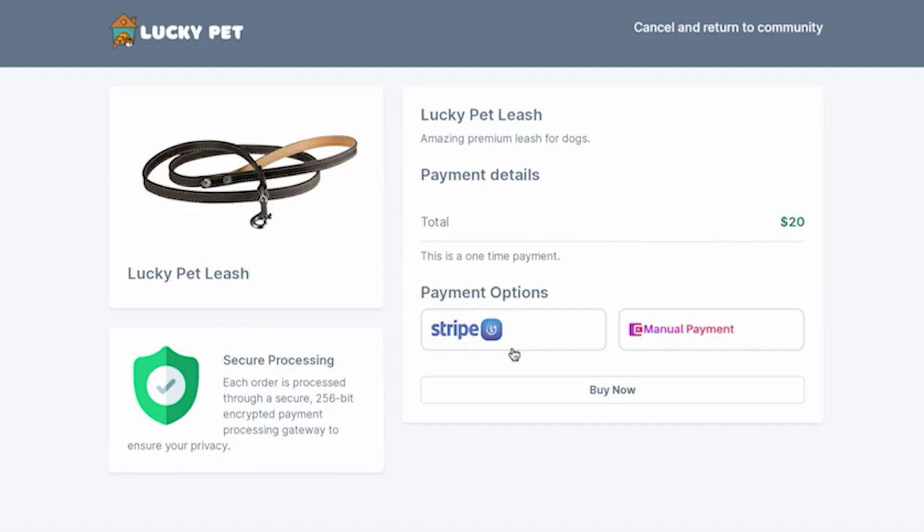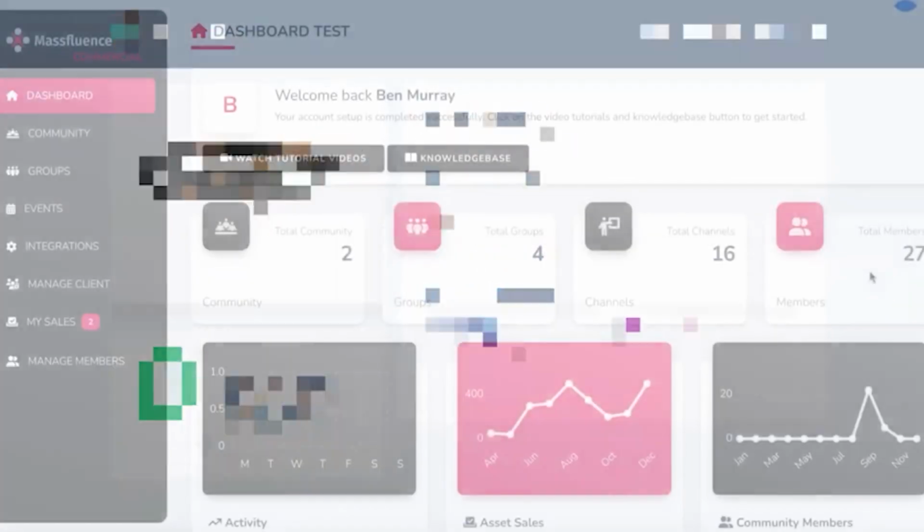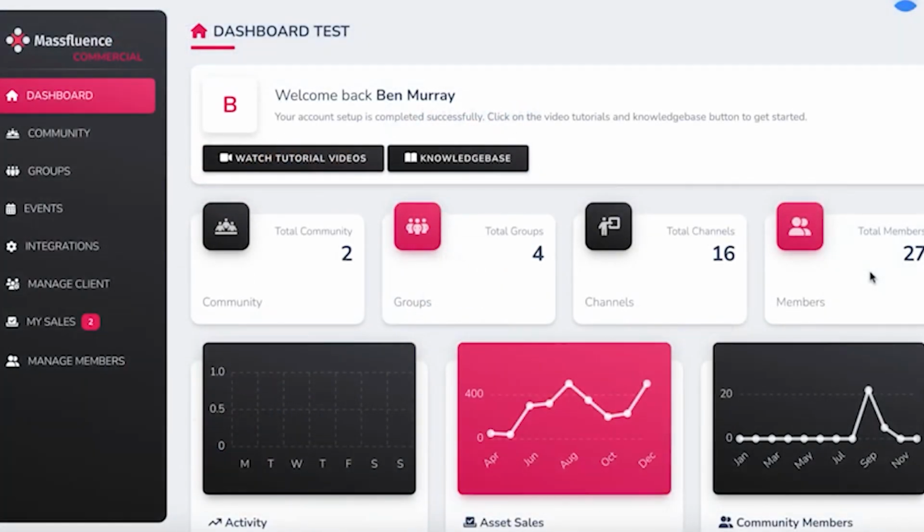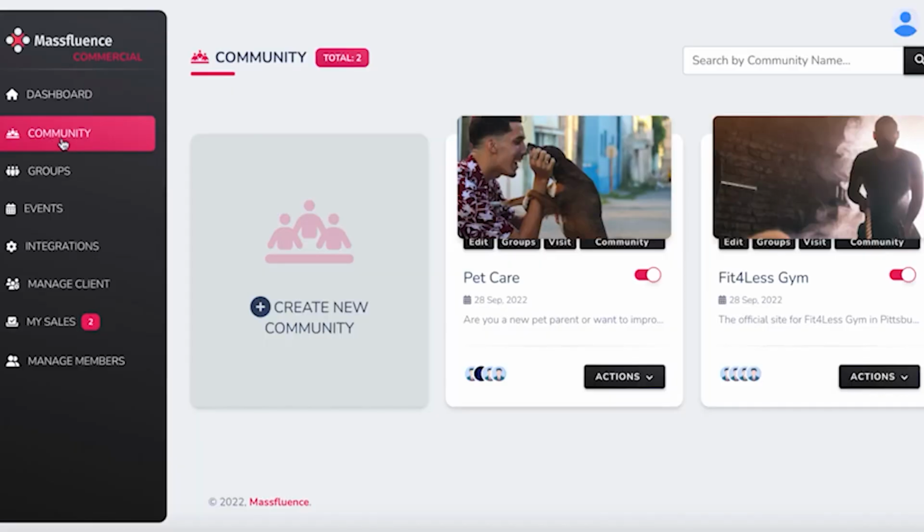Massfluence replaces several expensive apps in one and allows anyone, regardless of experience, to significantly increase leads and sales by quickly setting up one of these next generation sites super fast. Now to get started, log into the cloud-based app and click Community to build a new site for your own business or a small business you're working with.